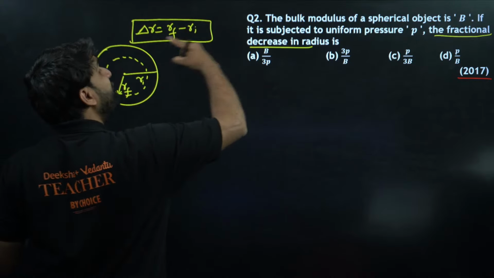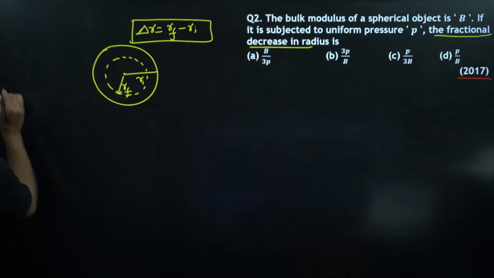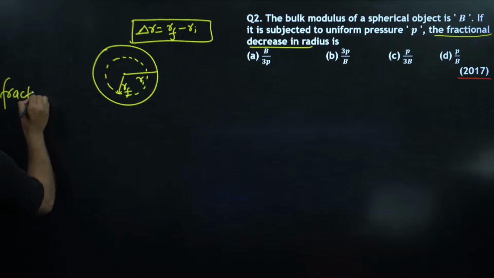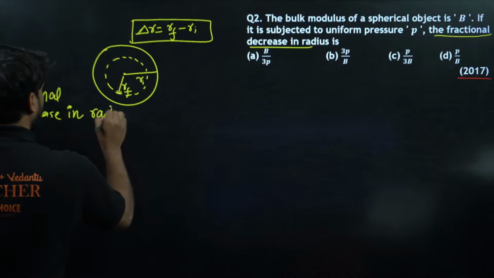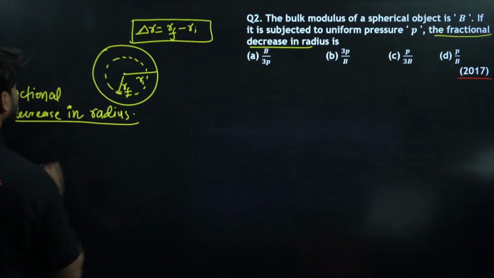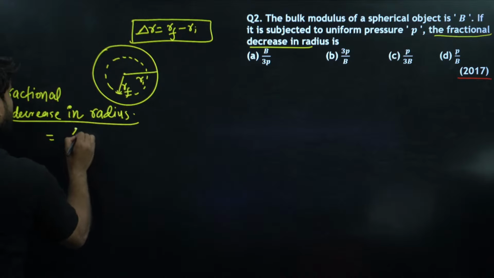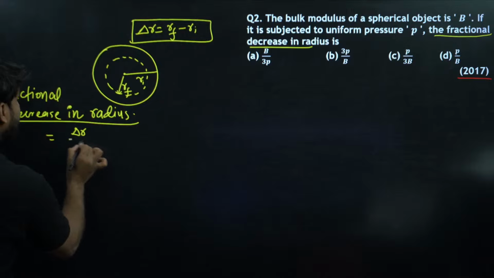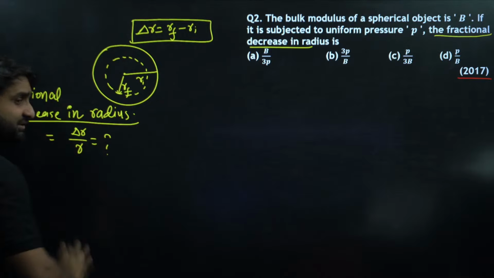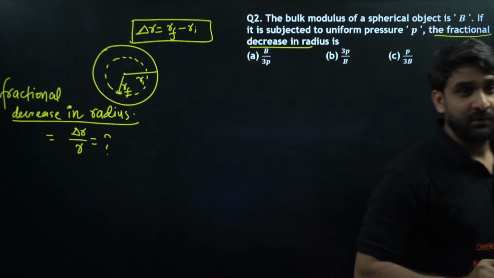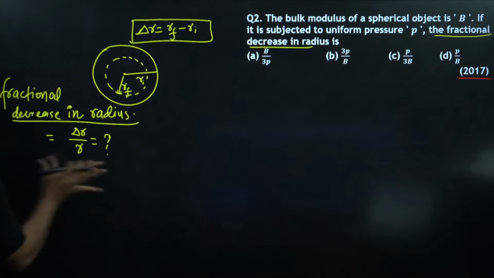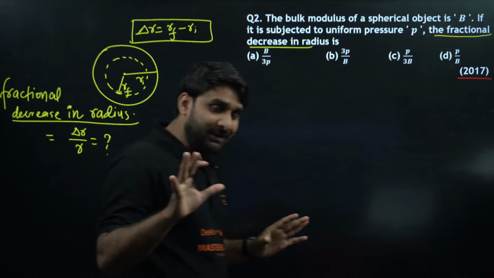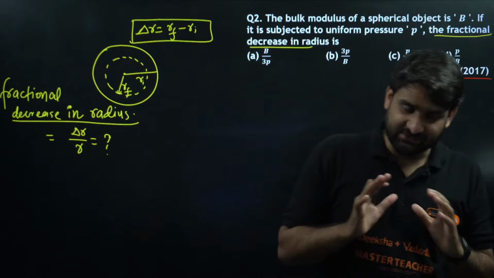Now what does it mean by fractional decrease? The fractional decrease in radius will be the decrement in the radius divided by the original radius. So we have to find this delta R by R, the fractional decrease in radius. This is the question here. Are you getting my point? Delta R by R. Is it clear to all?